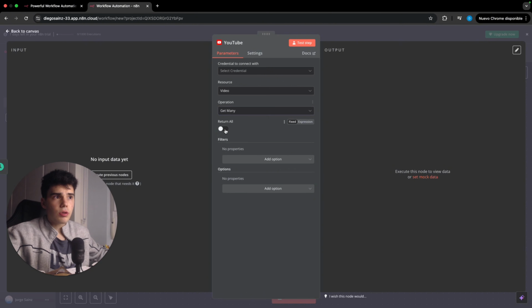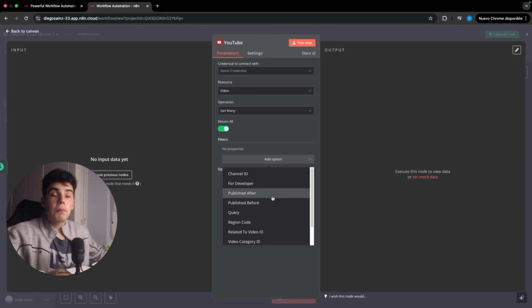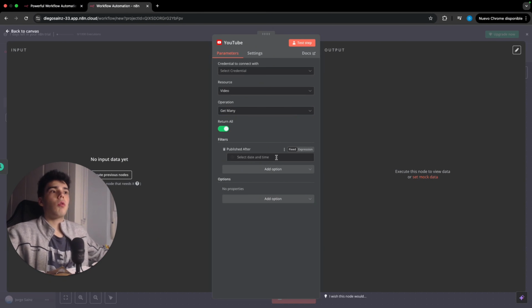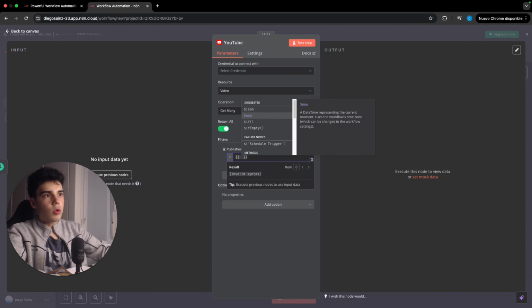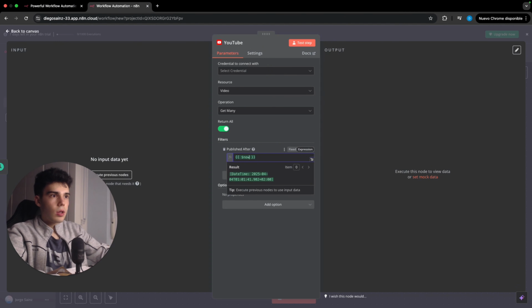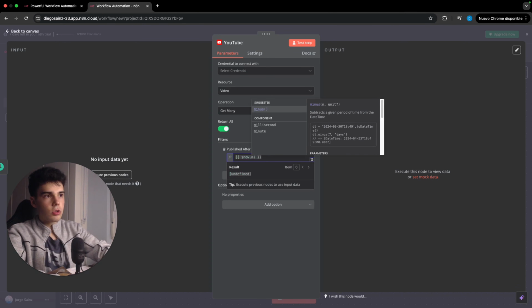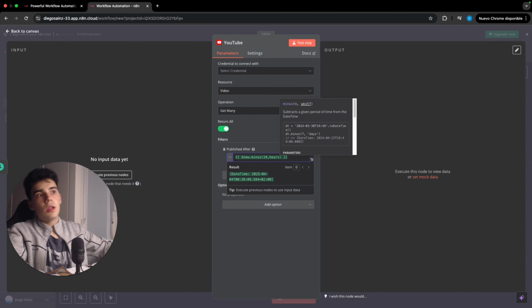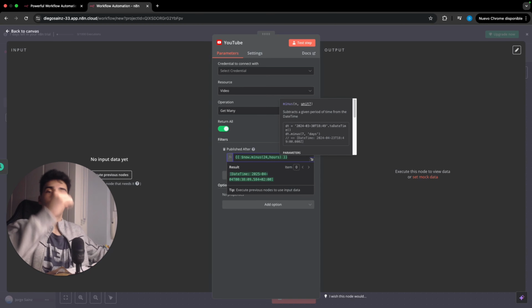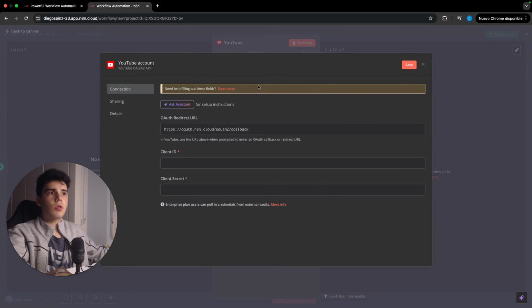Let's click on return all, but we want to do it published after, and we're going to go with an expression. We have to put the two curly braces, go with now, there you go, and we're going to put dot minus 24 comma hours, so that we go 24 hours before. So let's create a new credential.